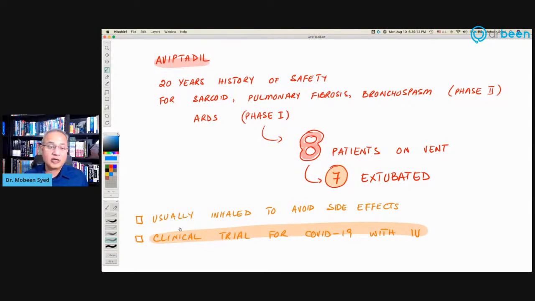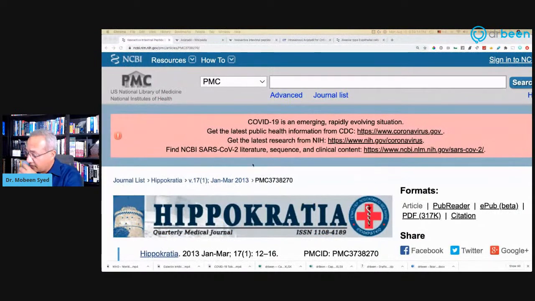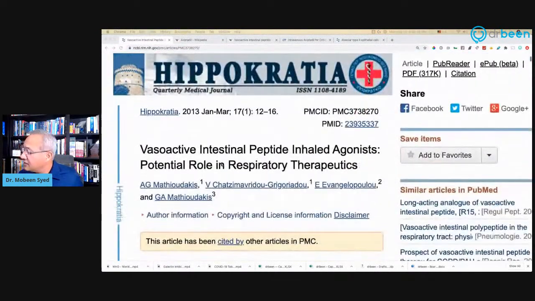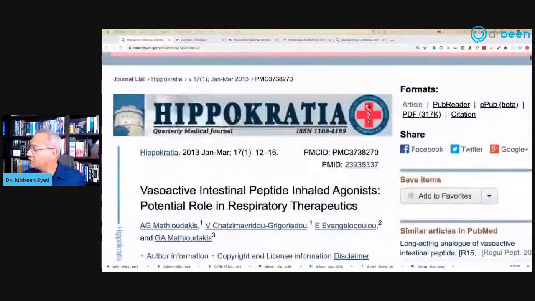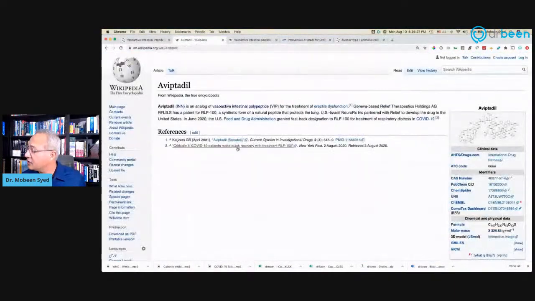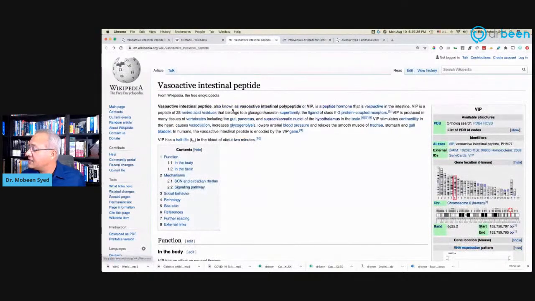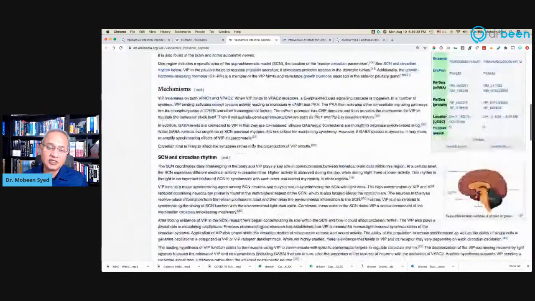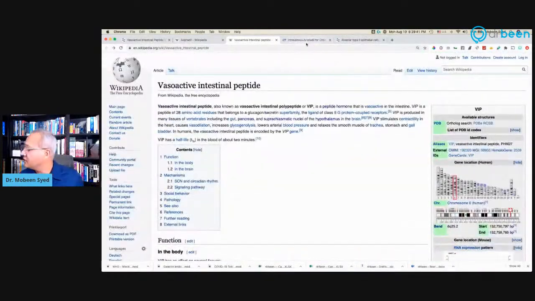Let me now just very quickly show you a couple of links over here. This link is Vasoactive intestinal peptide, or VIP, inhaled agonists, potential role in respiratory therapeutics. So that is one. It's an interesting read, so please feel free to do it. This is about Aviptadil on Wikipedia, not very detailed here. Then this is the VIP, vasoactive intestinal peptide. This is a larger topic here, and I just discussed it.